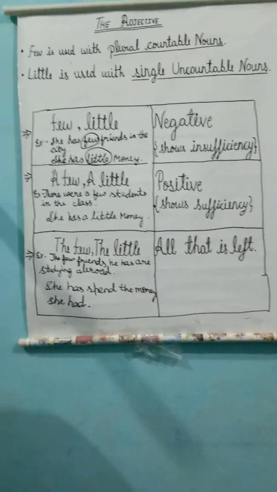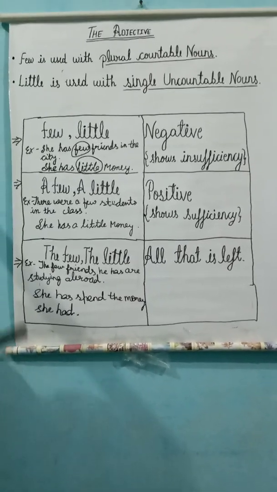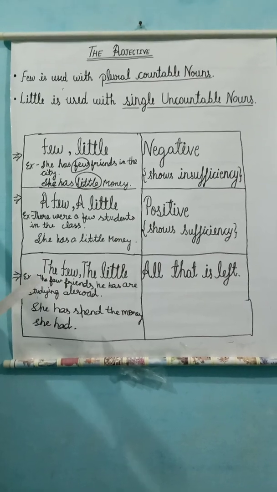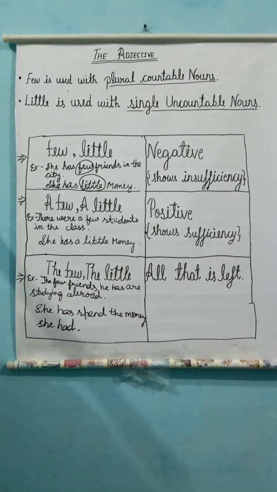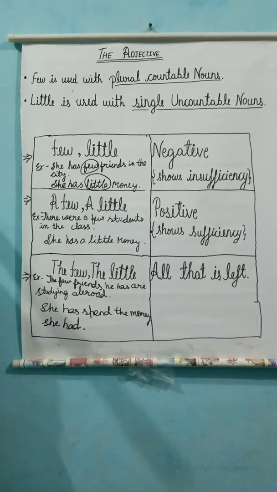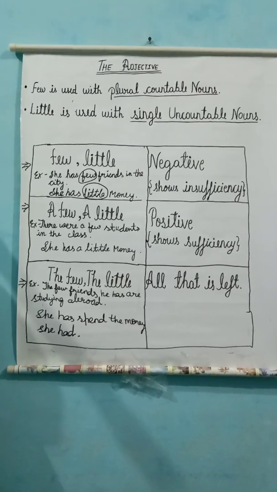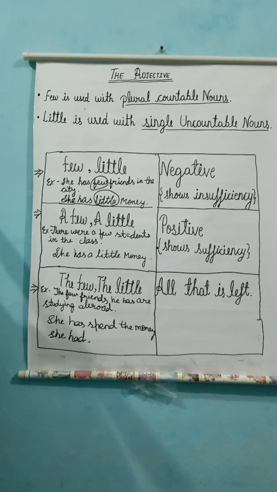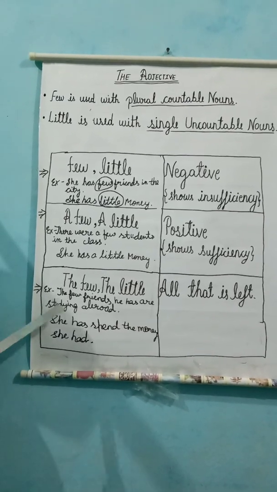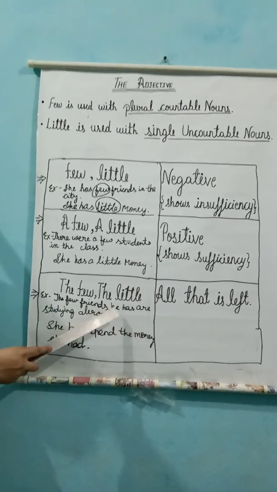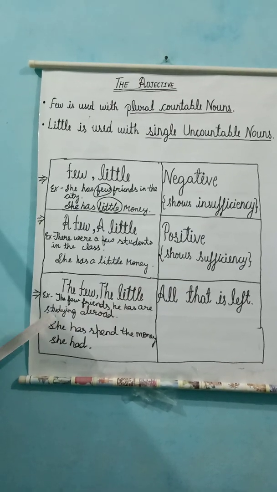Now we come to the few and the little. These words are used to show that the thing, in whatever amount, is all that is left. For example, the few friends he has are studying abroad.